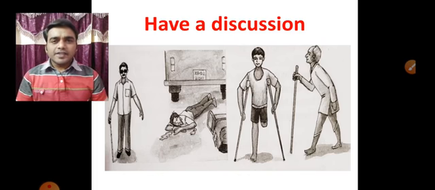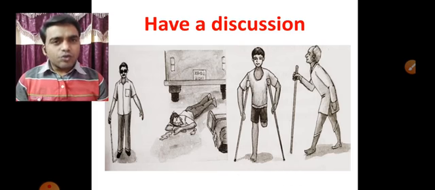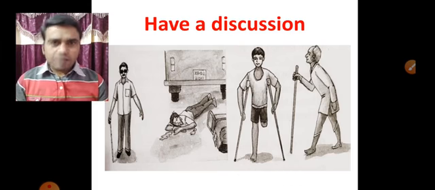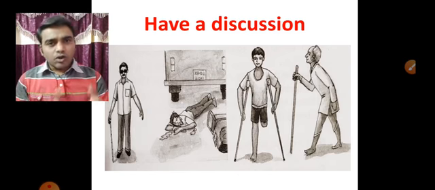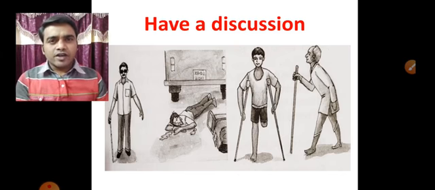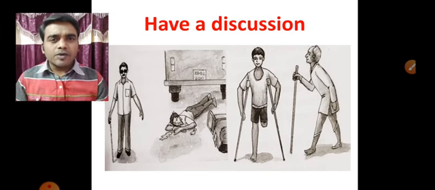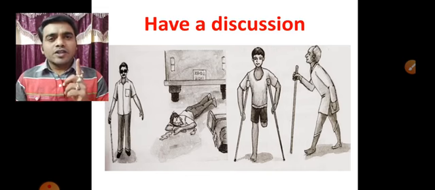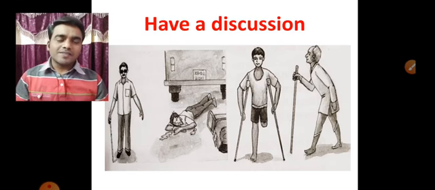So it is my kind suggestion, children: if you come across any disabled people or aged people who are suffering, who are facing problems crossing the road or going somewhere, or need any help, don't miss the chance, children. You rush forward to help them. Do you, children? Yes.